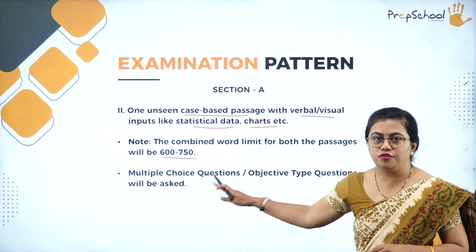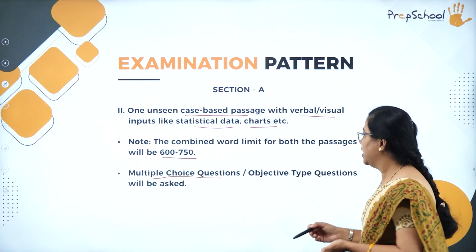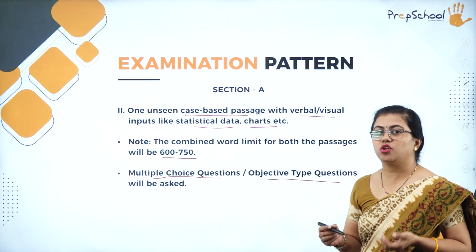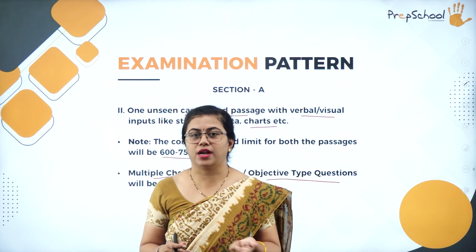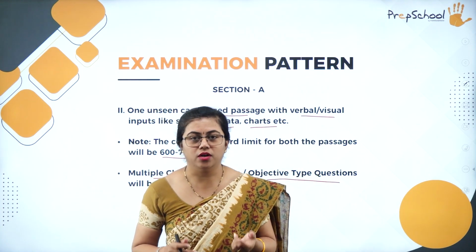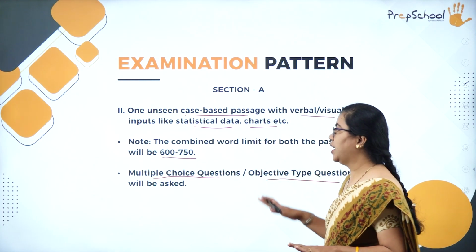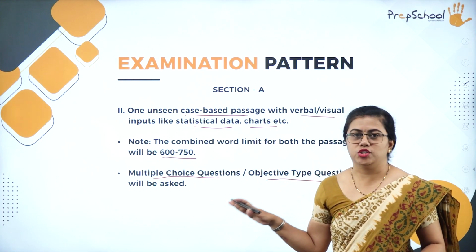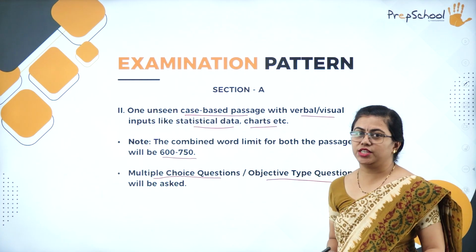Then here, what kind of questions can you expect? You can expect multiple choice questions, that is MCQs. Then you will have objective type questions. Maybe you will be asked to fill in the blank, or you will be asked to write the answer in only one word or maybe a phrase only. So this is objective type question, and you can expect multiple choice questions also. So this is about section A, the passage part.